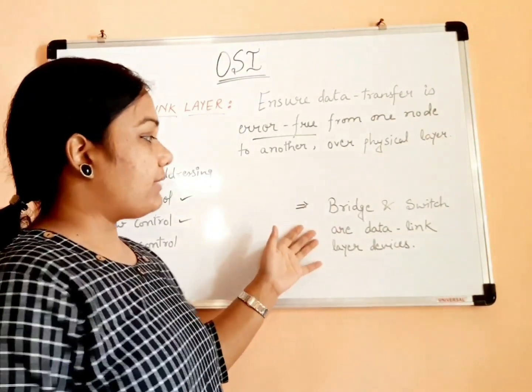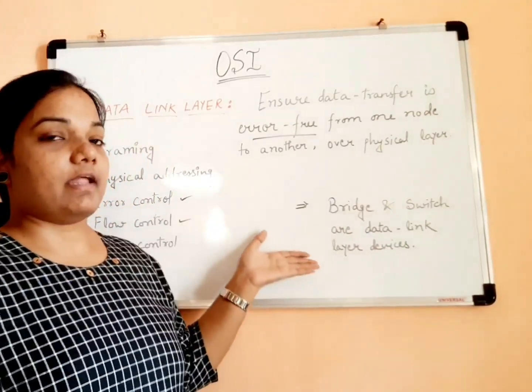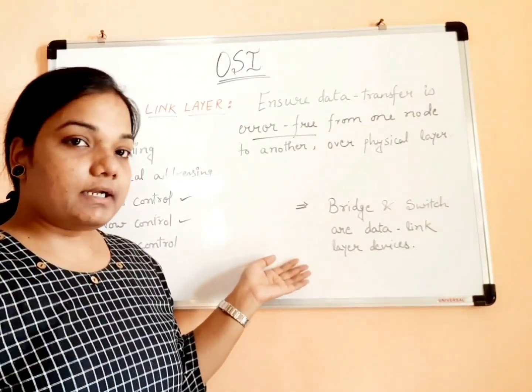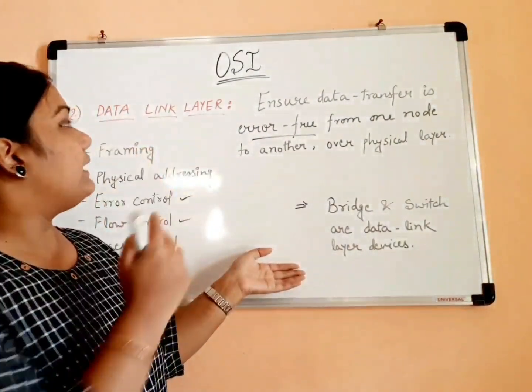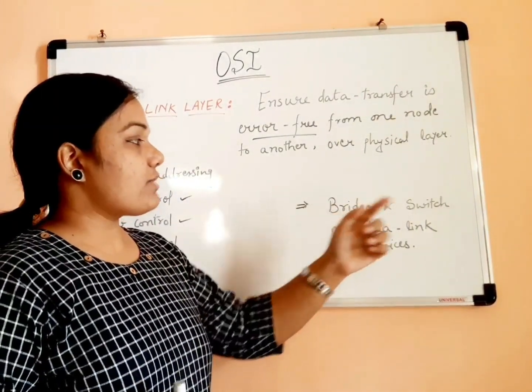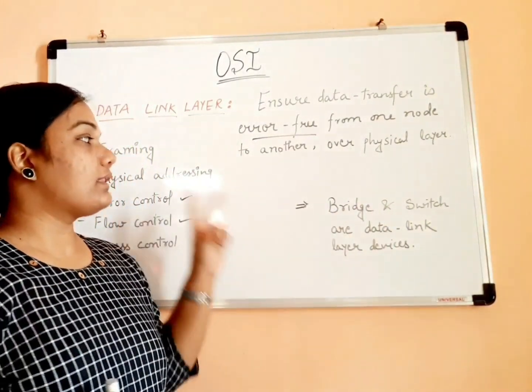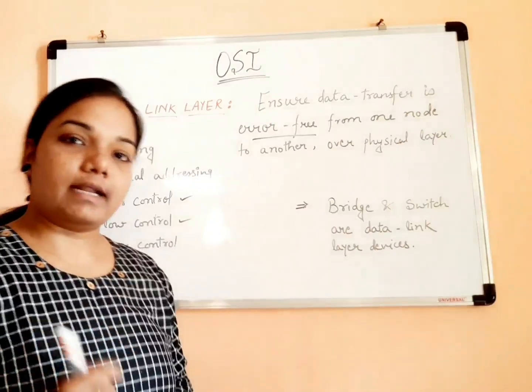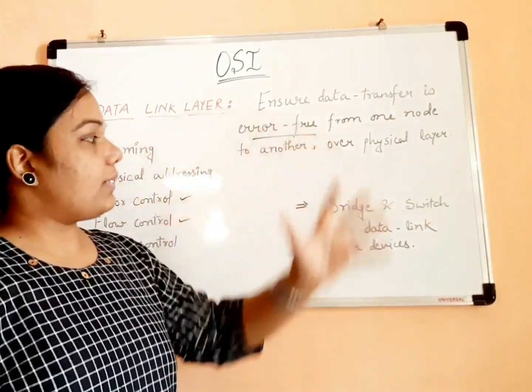And apart from that, we have already seen the devices that are used in physical layer. Similarly, the devices that are used by the data link layer are bridge and switch. Okay, these two are the important devices that are used by the data link layer. So this is all about data link layer.